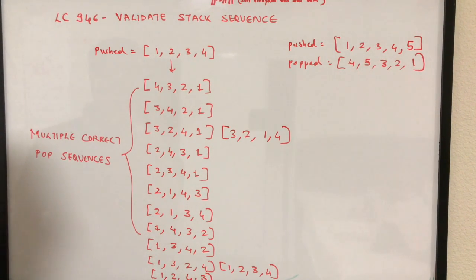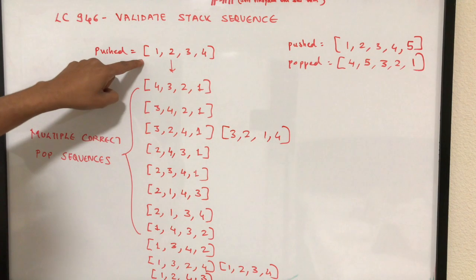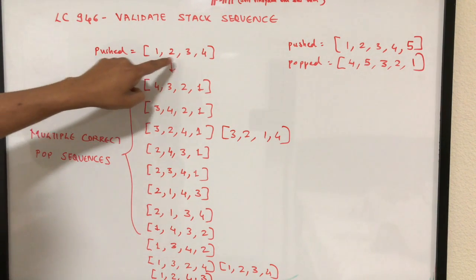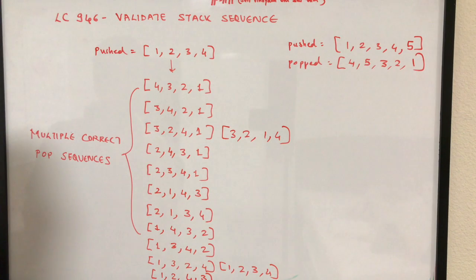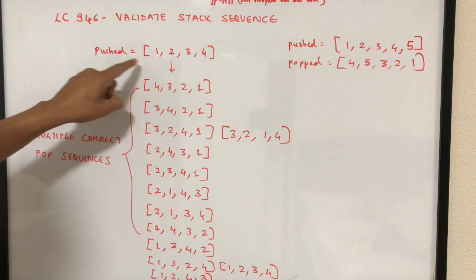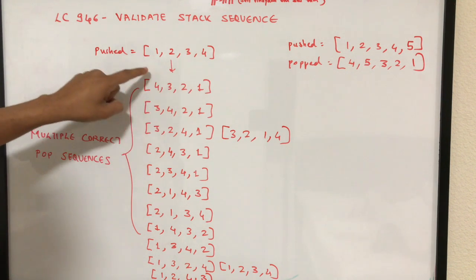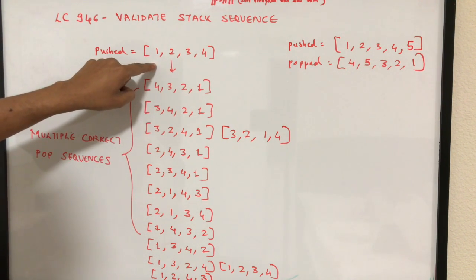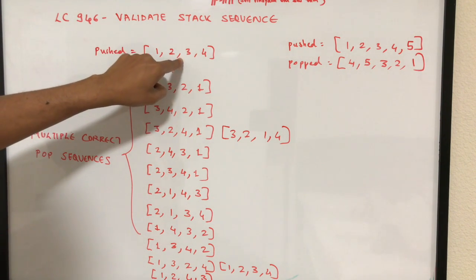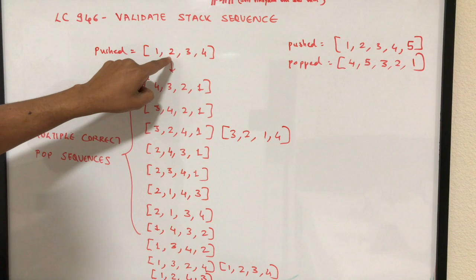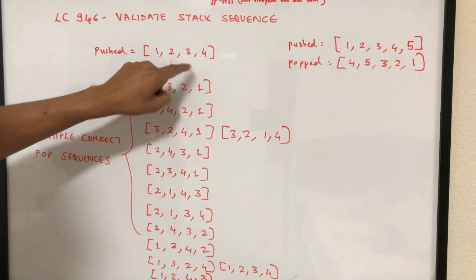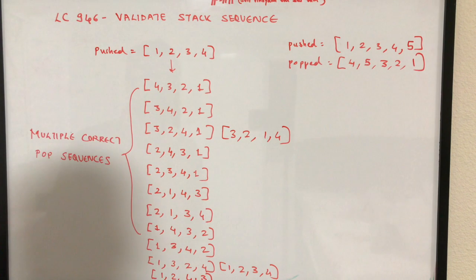Before we start looking at solving the problem, let's look at one simple example which I have listed here. In this example, there are only four elements, 1, 2, 3, and 4, and I've listed all the possible combinations here. Let's try to understand what this means. The pushed array signifies that you can push the elements present in this array in a particular sequence. So you have to push the element 1 before you can push 2. Similarly, you can push 3 only after 2, and 4 after 3. This is the sequence in which you can push the elements on an empty stack.